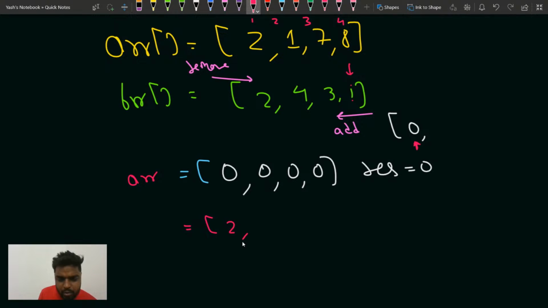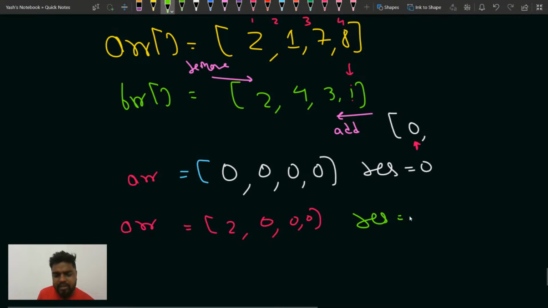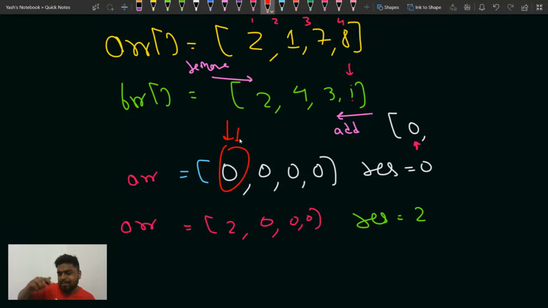Okay, so this will become what? 2 0 0 0. Okay, then the result will become how much, guys? After this you will update the result as 2, because if this element gets updated, I need to see how many elements are there.